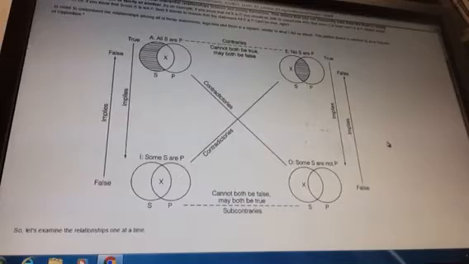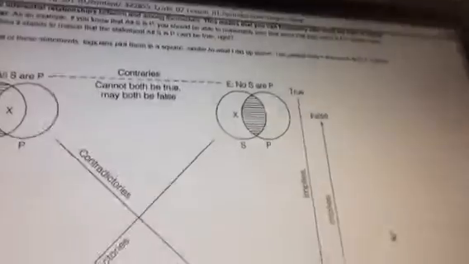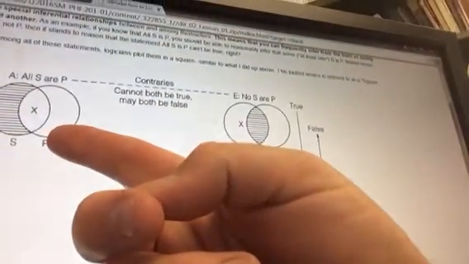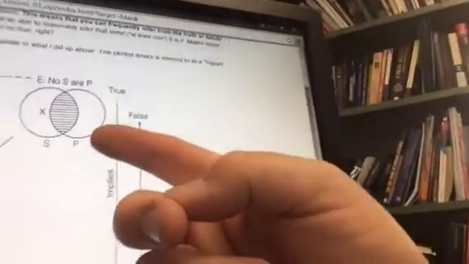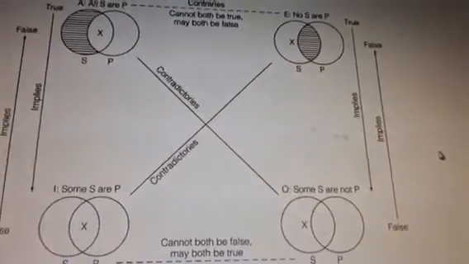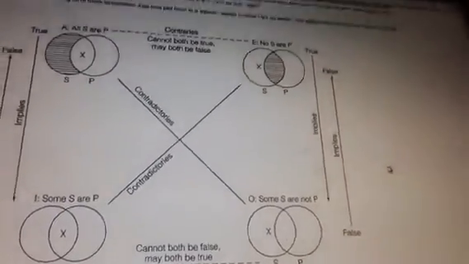Up in the upper corner, there's a statement like all S are P. Over here we have no S are P. And then at the bottom you have some S are P and some S are not P.